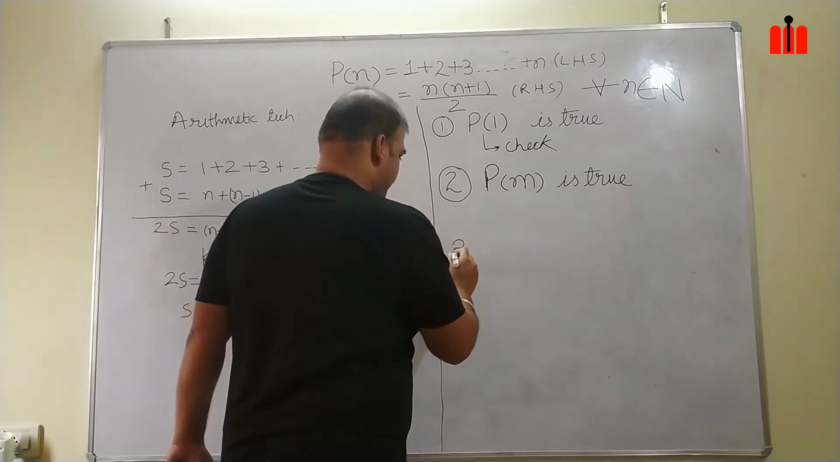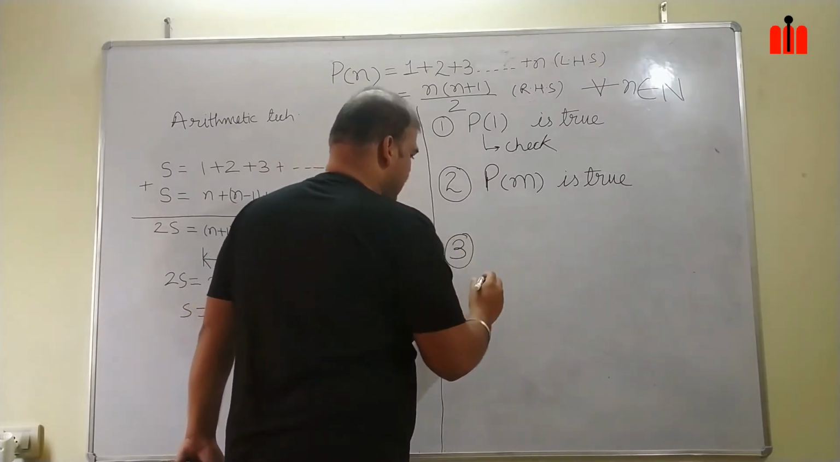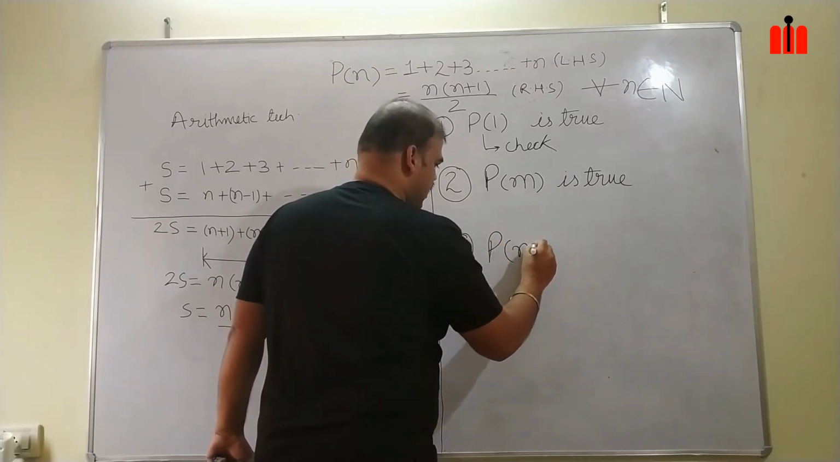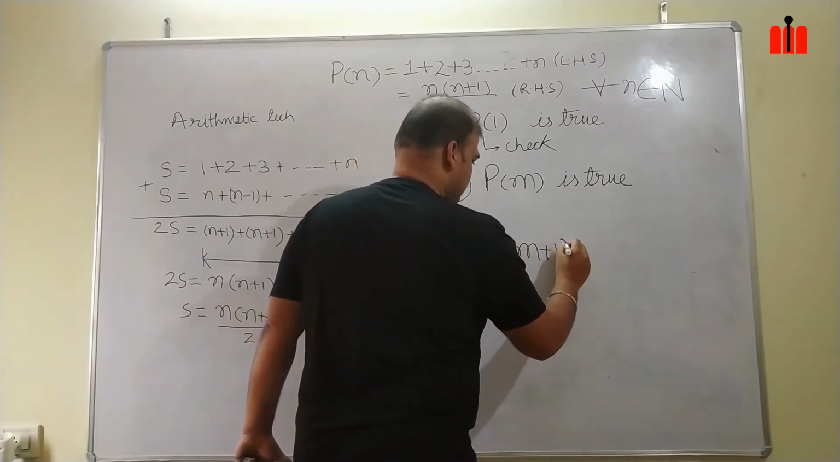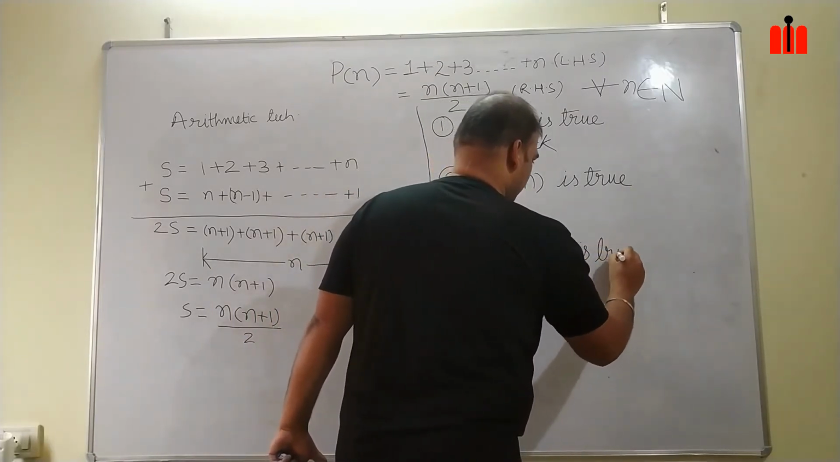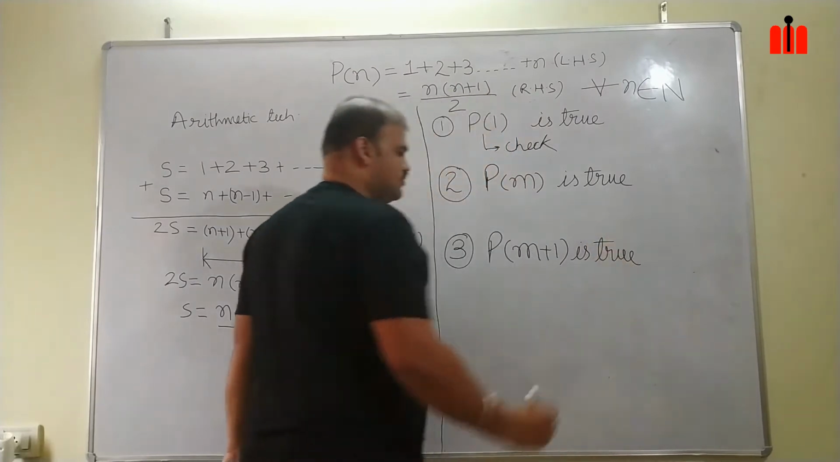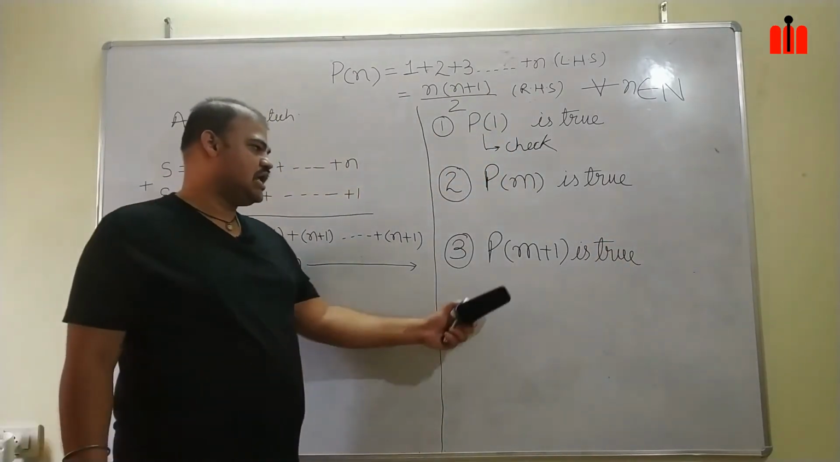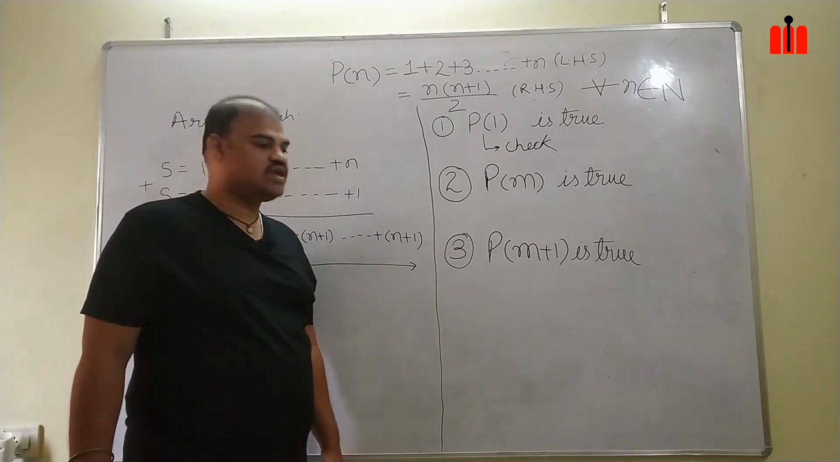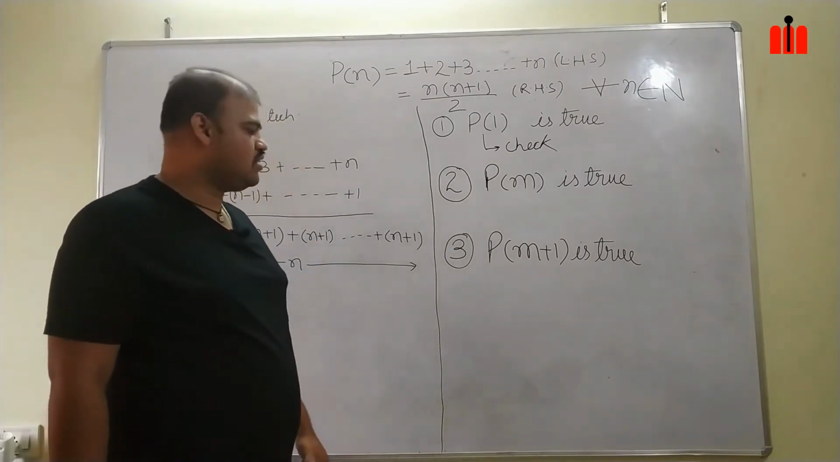Third step: I have to show that P of m plus 1 is true. So what do I have to show? I have to show that P of m plus 1 is true. This is my third step.